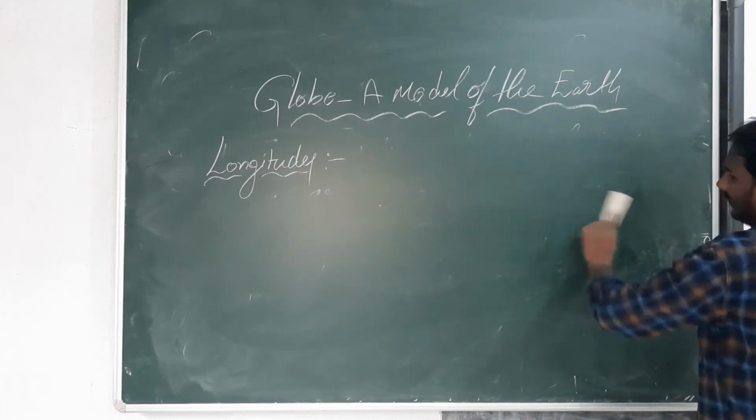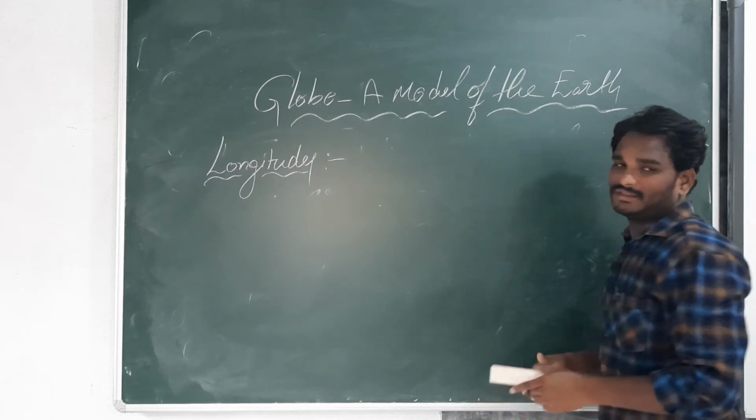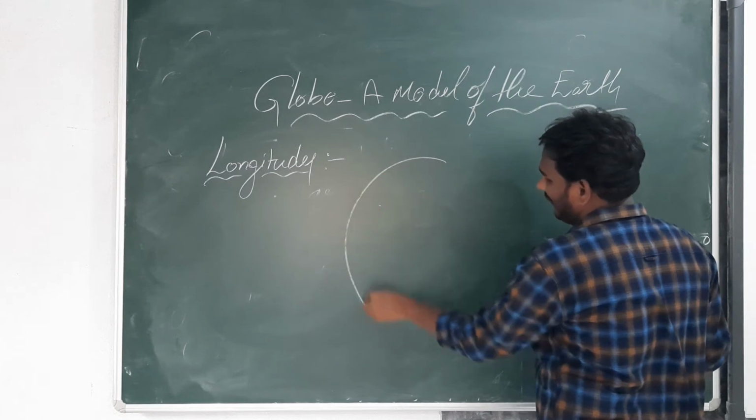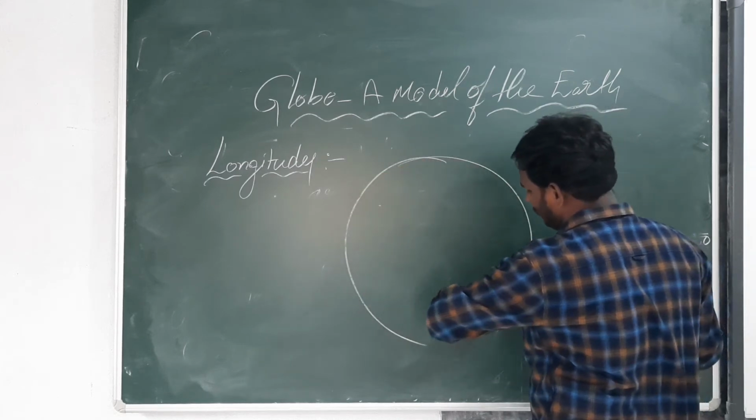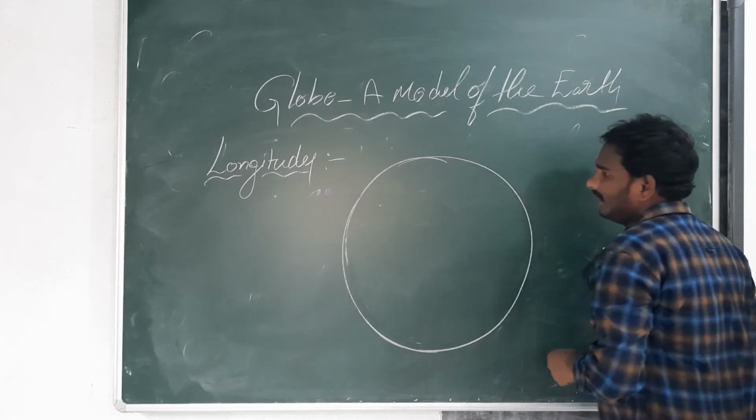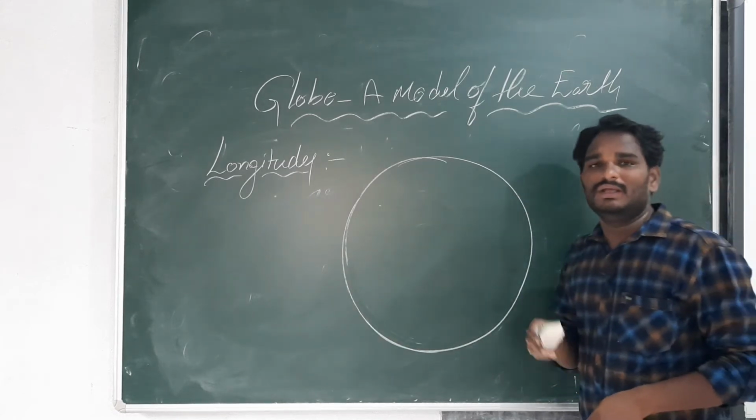Like the equator divides the earth into 2 equal hemispheres, the 0 degree longitude, also called Greenwich or the prime meridian, also divides the earth into 2 equal hemispheres.